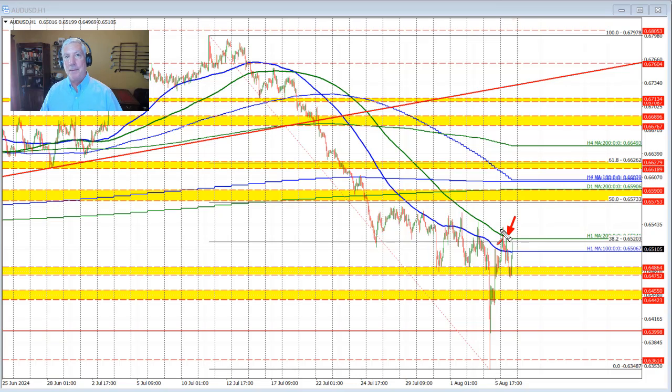And note here specifically how the 200-hour moving average did find resistant sellers after the failed break. That often happens where the buyers had their shot, they missed, and then they come back up to the moving average, and we find sellers instead of buyers through that level. So as the price starts to rebound here, and we are now between the 100 and 200-hour moving averages, we're going to continue to watch this 200-hour moving average for clues. If we stay below that level, the sellers remain more in control, and we can expect a rotation to the downside with this swing area needing to get to and through to increase the bearish bias going forward.